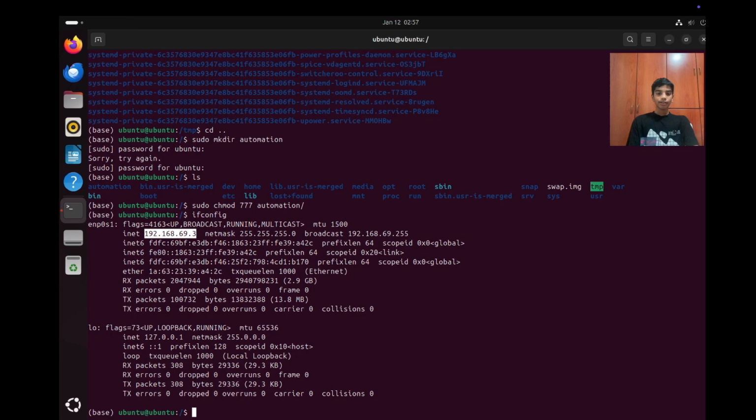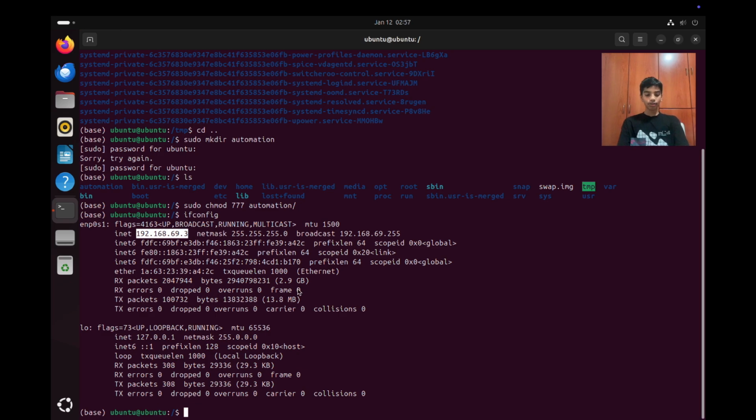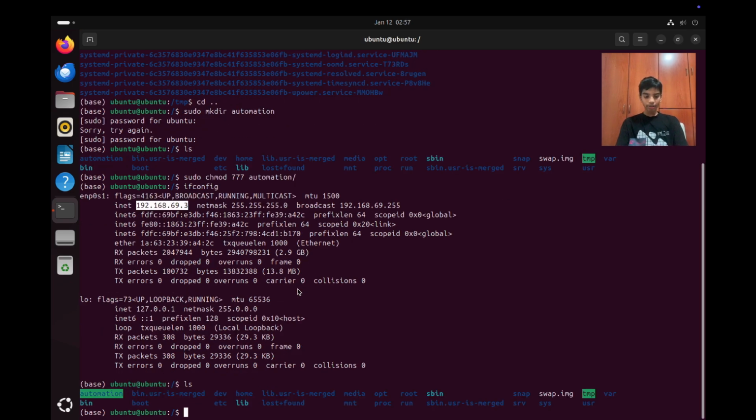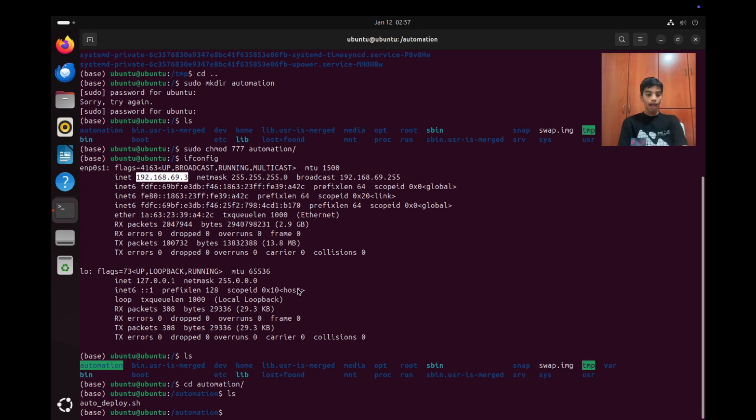Alright, so now if you go to Ubuntu, we can ls over here. Now we have automation over here. So we can say cd automation, ls again, and we have autodeploy.sh. Now this autodeploy.sh doesn't even have any permissions, so you cannot do anything. So we had to chmod it.